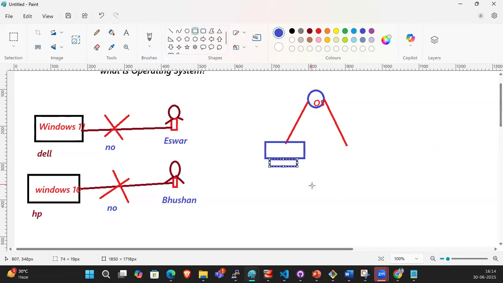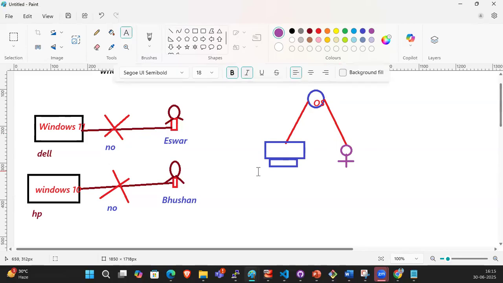this is your laptop and this is you guys. This is a computer user, right?